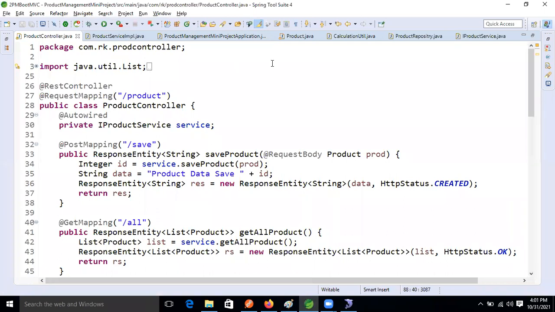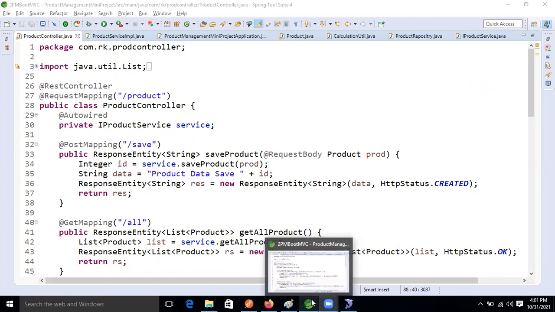Production server is, for example, whatever project we completed, when the project goes live and end users start using that application. Just think about the Facebook application: after developing it, how will they trace the problem?